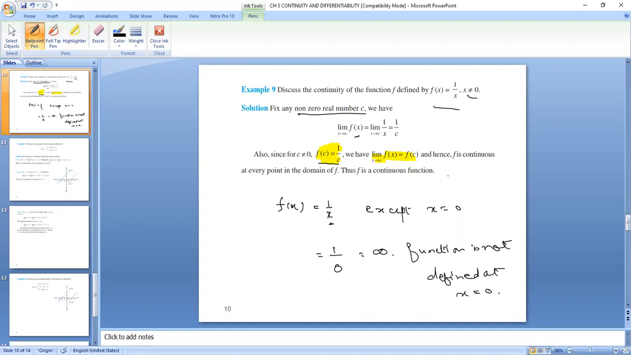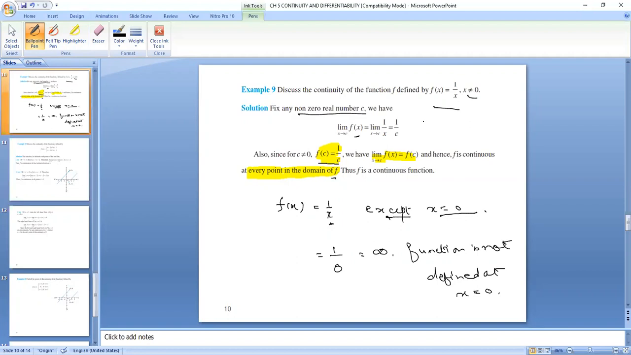Hence, the function f is continuous at every point in the domain of f. Thus, the function is a continuous function. Now, note that we are not writing the function is continuous at every point. We are writing at every point in the domain. In the domain means 0 is not included. That's why we are writing at every point in the domain, right? Therefore, f is continuous. And if this x is not equal to 0 is not given, then we will be writing it is continuous at every point except x equals 0, right?